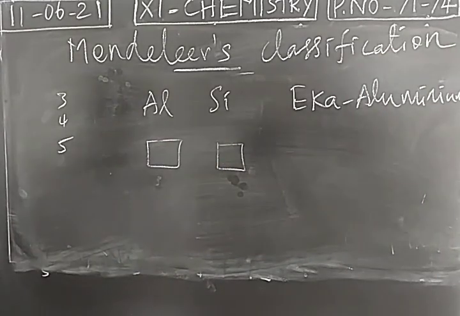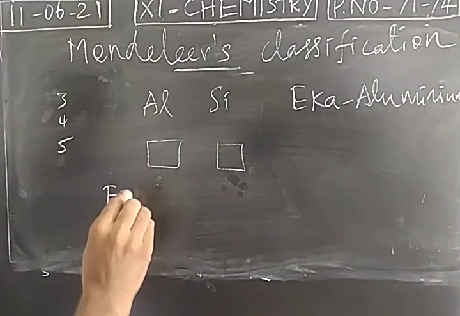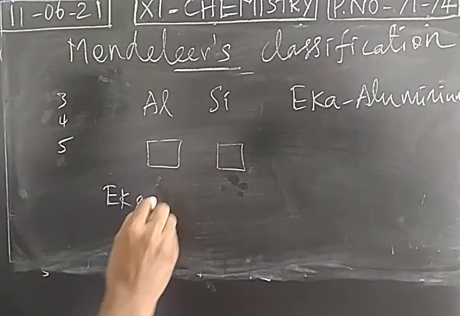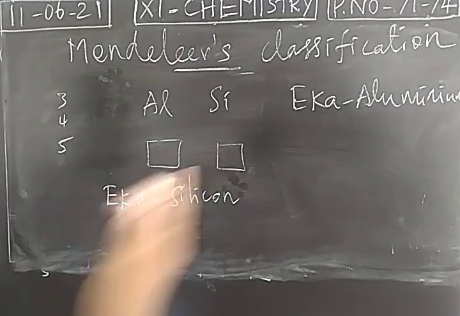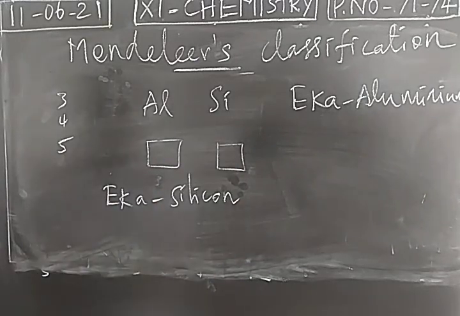And below silicon, he left an empty space. He called the element Eka silicon. So these two elements were not discovered, but he predicted the properties, like what will be the formula of oxide, formula for chloride, density, atomic weight, like that he predicted.